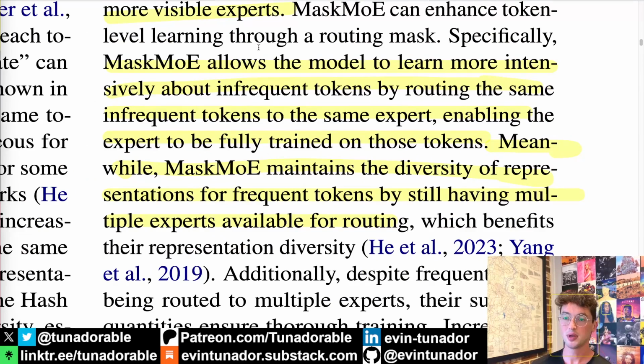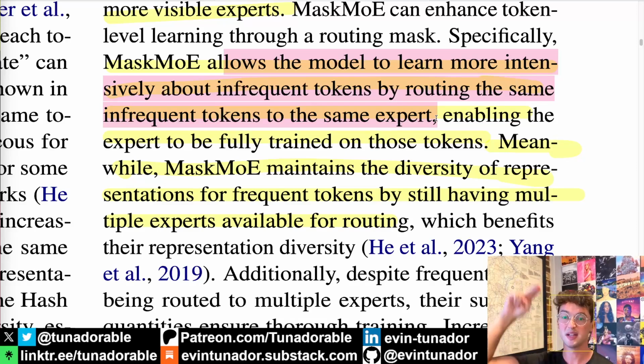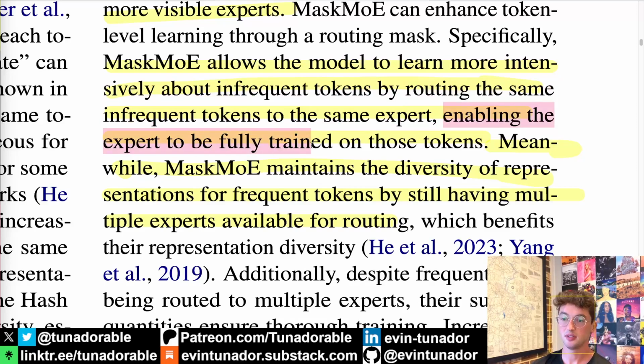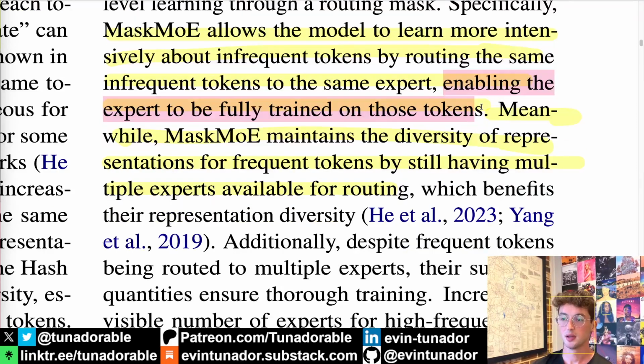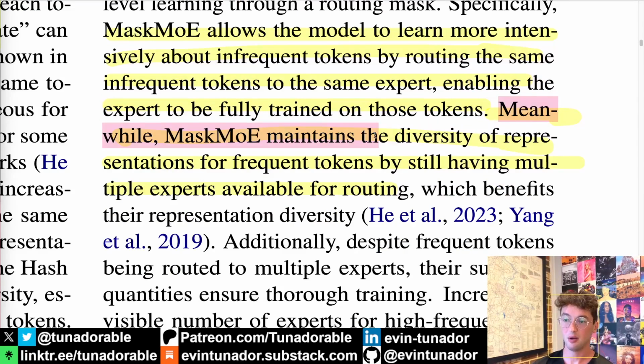And what Mask MOE does is it allows the model to learn more intensively about infrequent tokens by routing the same infrequent tokens to the same expert. Thus, we don't have that problem of a rare token being split up across many experts and therefore not enough data. Now we are ensuring all of that rare token's data goes to the one expert, thus enabling the expert to be fully trained on those tokens. Meanwhile, it still allows for the diversity of representations for frequent tokens by still having multiple experts available for routing.